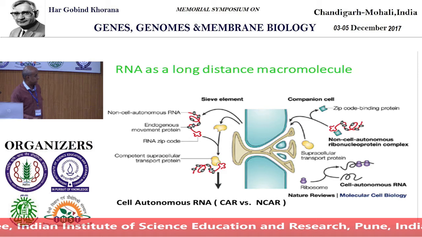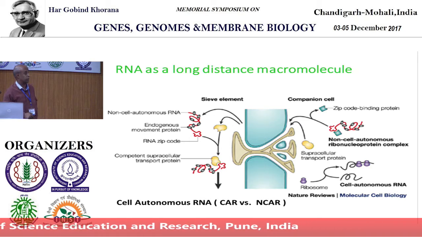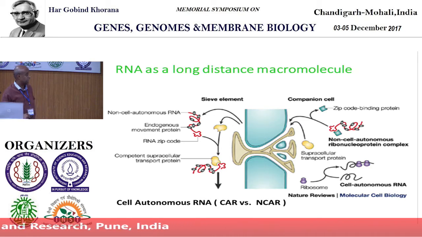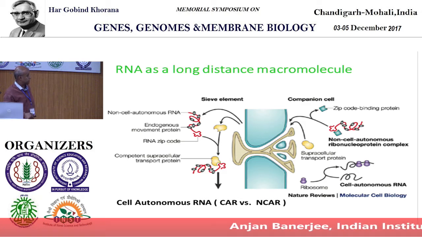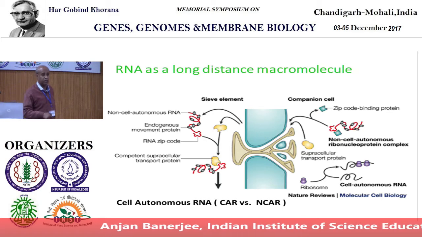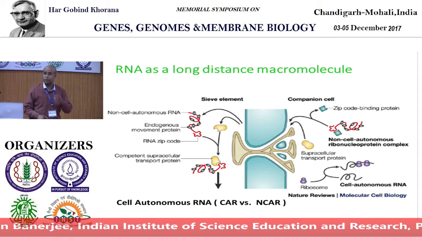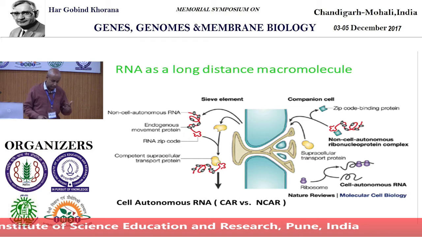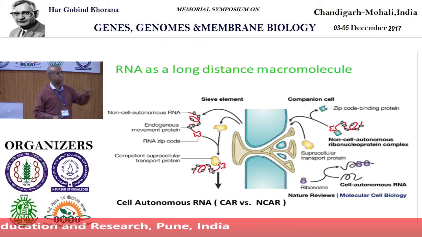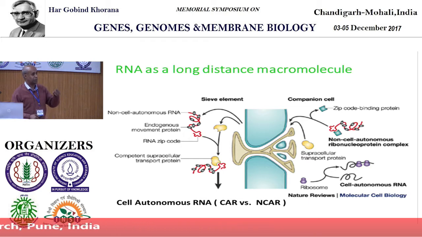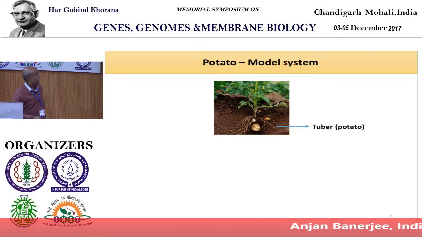This is a review. I give you a cartoon of how these RNA molecules are likely to move from cell to cell. I will bring out the evidence later, but for you to understand, RNA is a long-distance macromolecule, and this is cell autonomous RNA. I say CAR versus NCAR because RNA molecules are transcribed in a particular cell and go somewhere else. So that's a non-CAR, NCAR. That means it is non-cell autonomous transport, and there is cell autonomous transport as well.